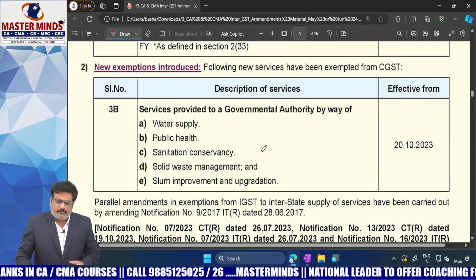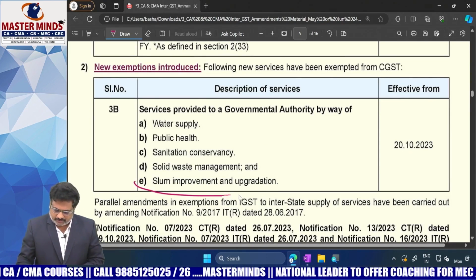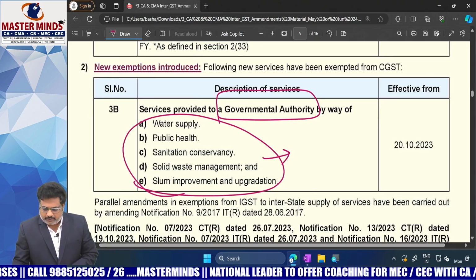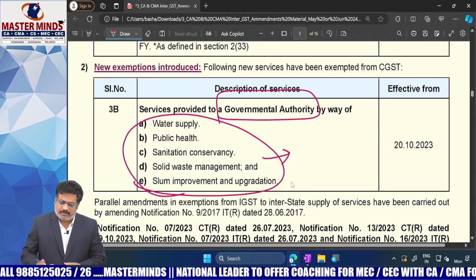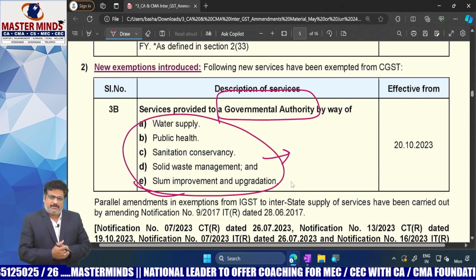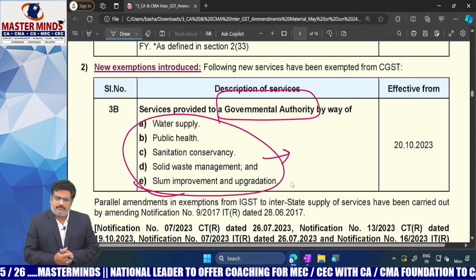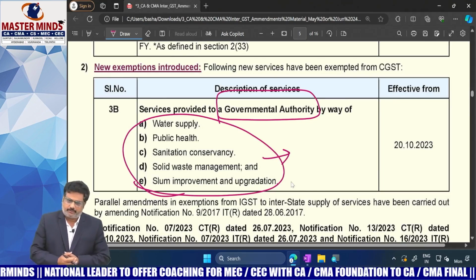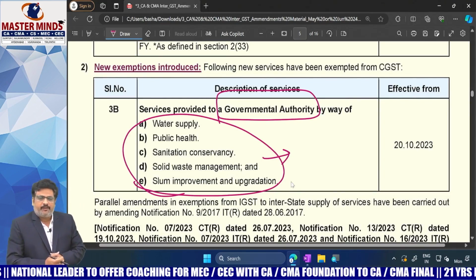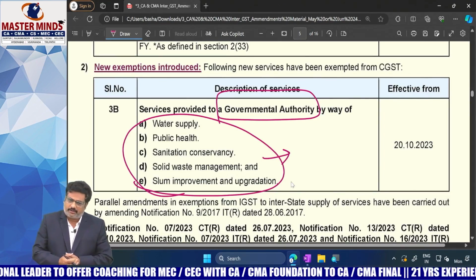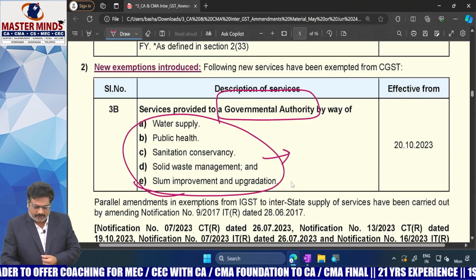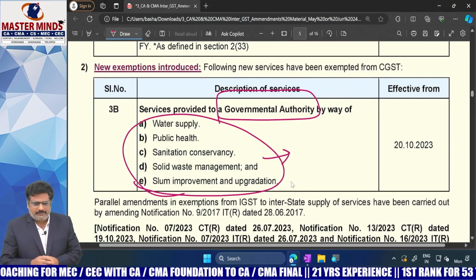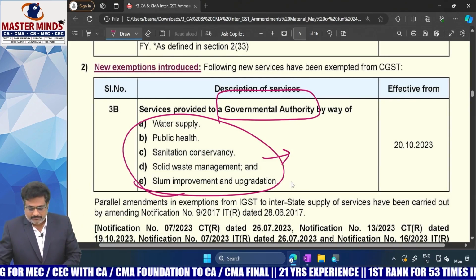But now, if any third party is providing services to the governmental authority in relation to activities like water supply, public health, sanitation, solid waste management, slum improvement and upgradation, is it exempted or taxable? It is exempted.